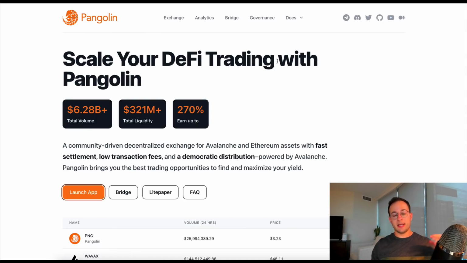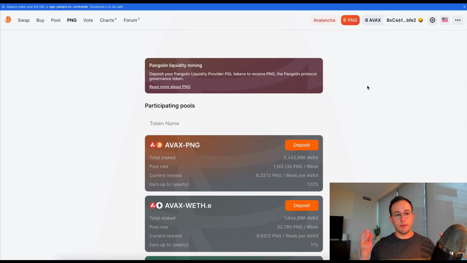Now, Pangolin was a DEX that's been on many chains. It was an early fork of Uniswap, and you can see here they are on Avalanche again with a ton of incentives. So they're really trying to make it happen this time. So if we switch over here, we can see we are on the Pangolin liquidity mining tab, and we'll just go over the rates here and see if there's anything compelling on Pangolin.